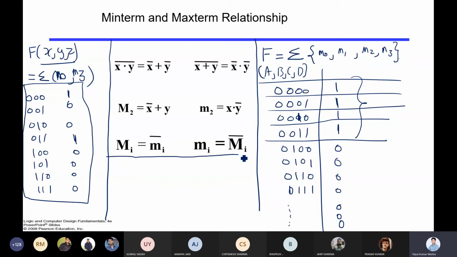Now let's look into the max term. What is max term saying? Suppose I say my function f of x comma y comma z is represented in the form of max term, and that is M0, M1. Let me draw it for you.